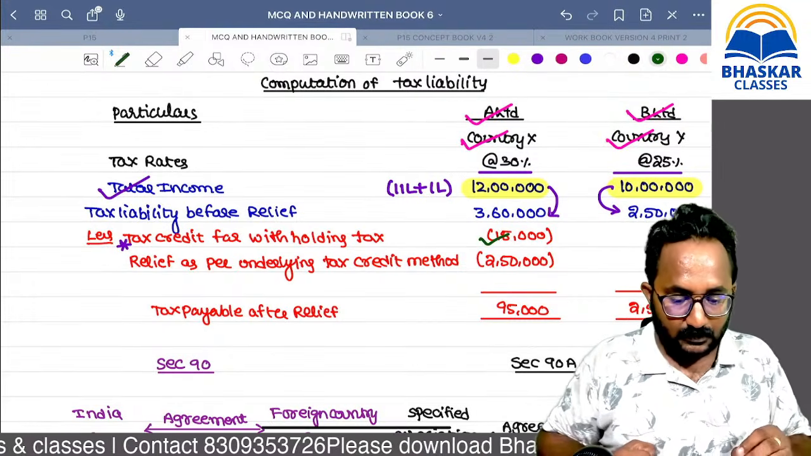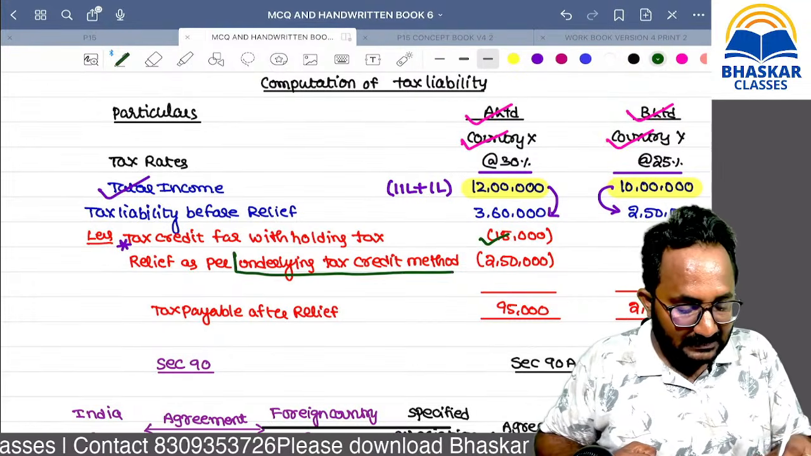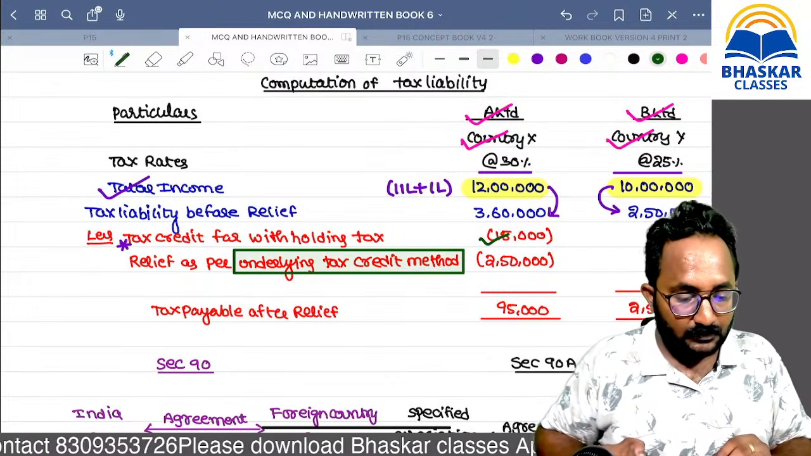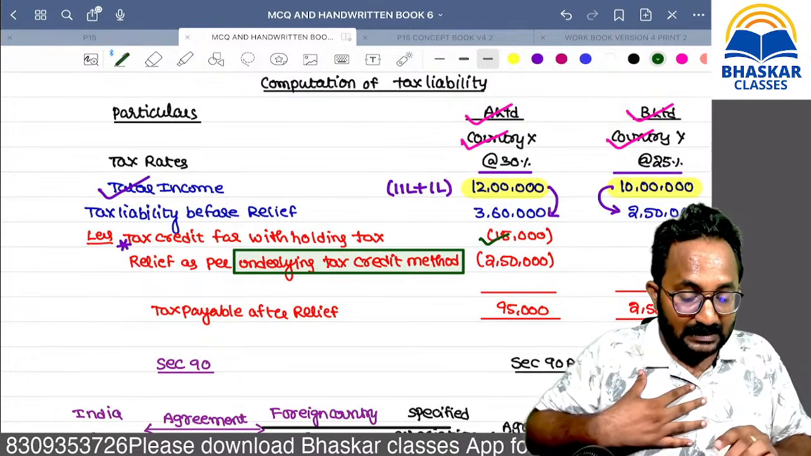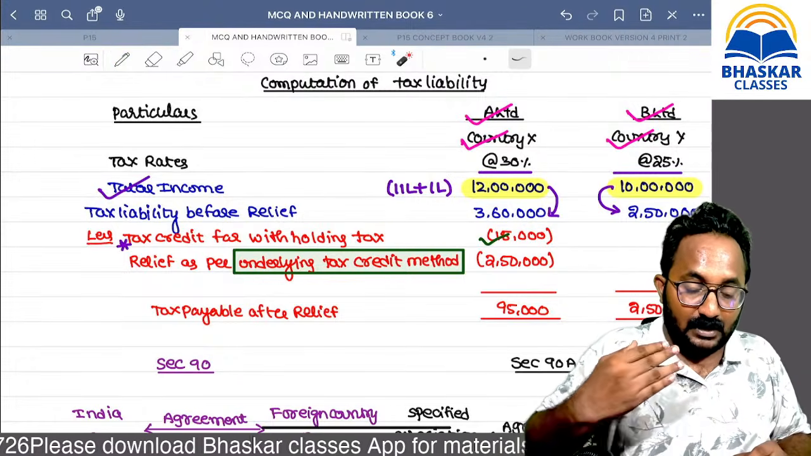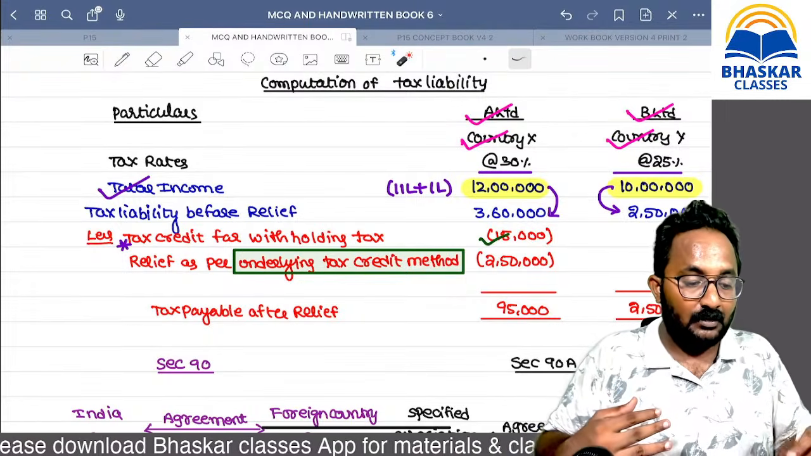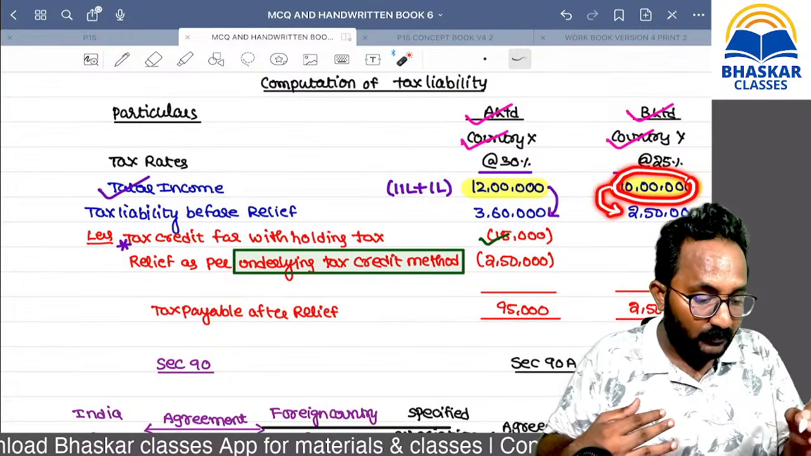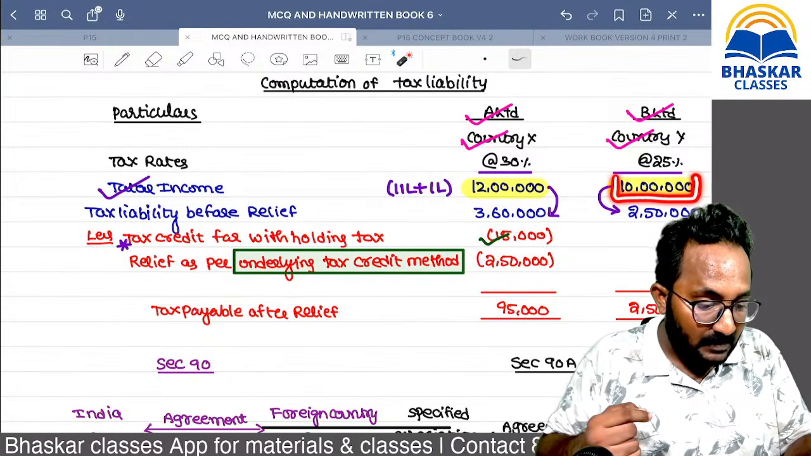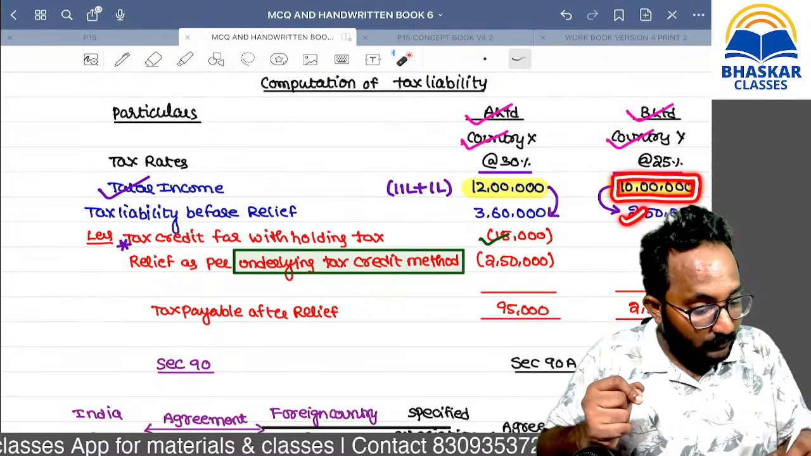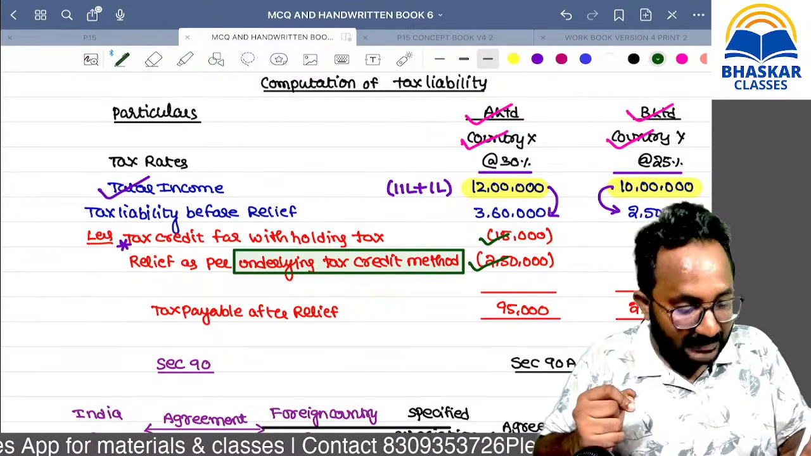Next, the underlying tax credit method says, yes ma'am, sir, here credit is not only for TDS, credit is available for whatever tax you paid on the underlying profit. Dividend is paid from these underlying profits. Whatever tax you paid, for that also you can take the credit.